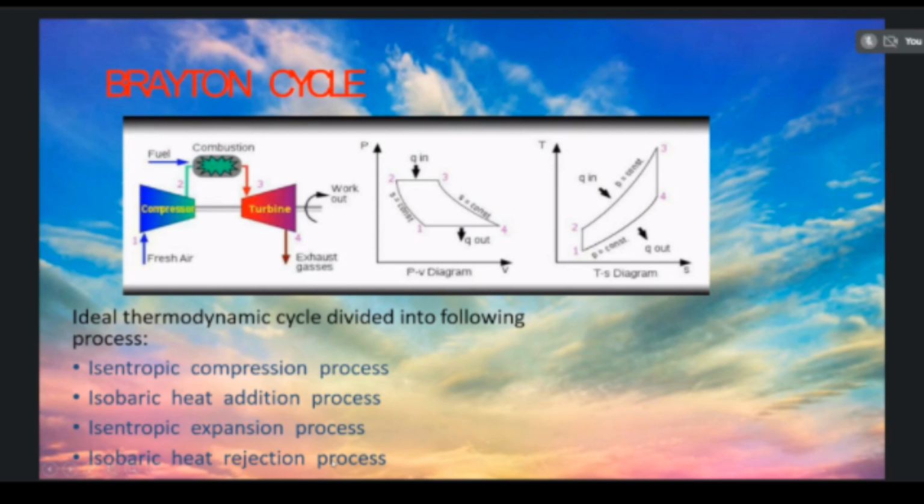In this type of engine, thrust is produced by the hot gas, as well as by the cold air which is passed around the engine, that is the duct of the engine.